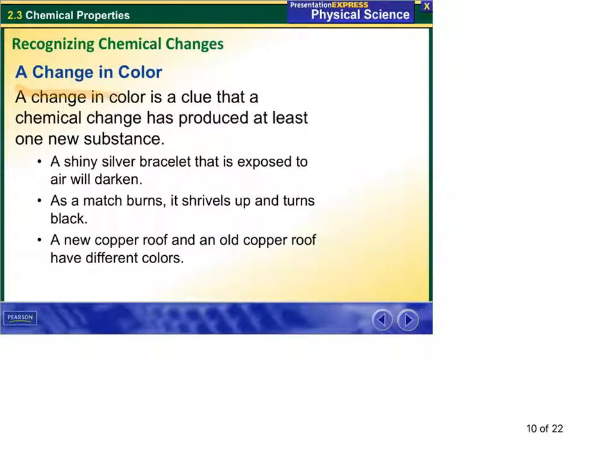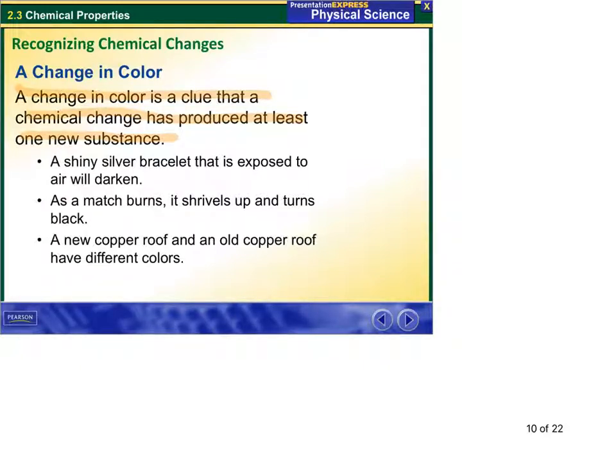So, change in color, clue that a chemical change has produced at least one new substance. These are clues. A change in color doesn't necessarily mean we do have a chemical change, but it's a clue that we do have it.